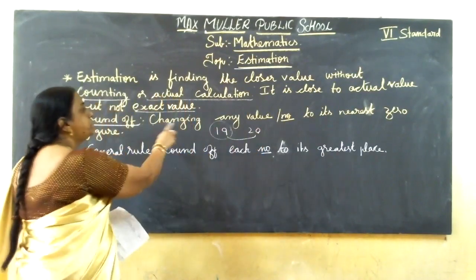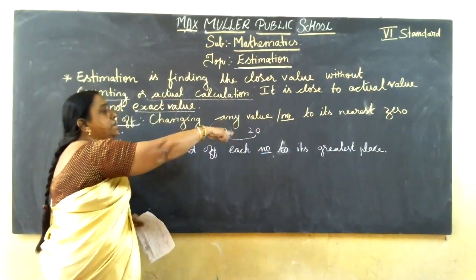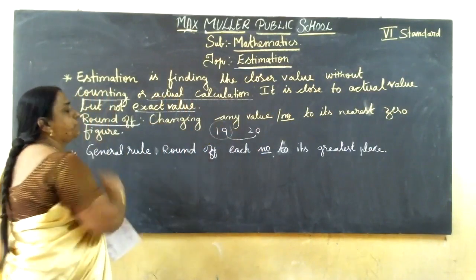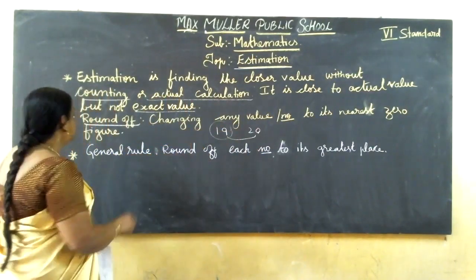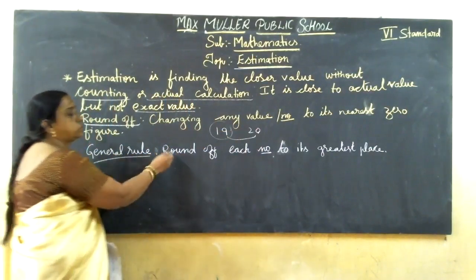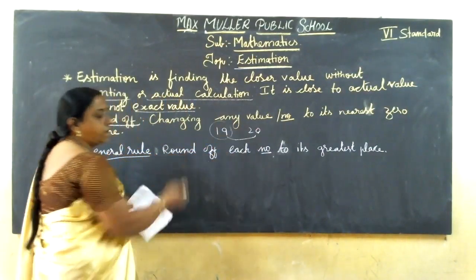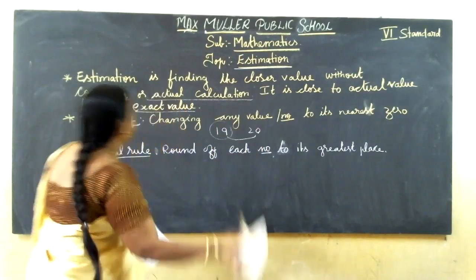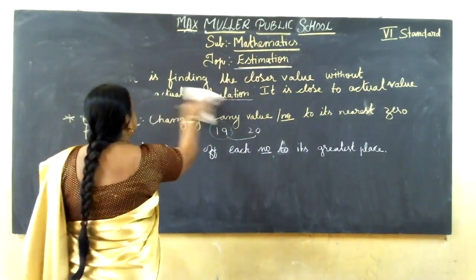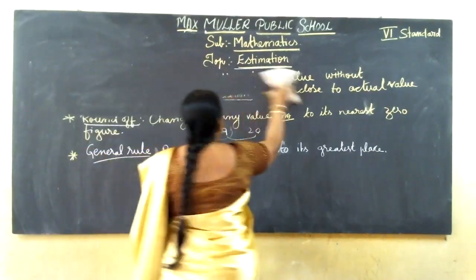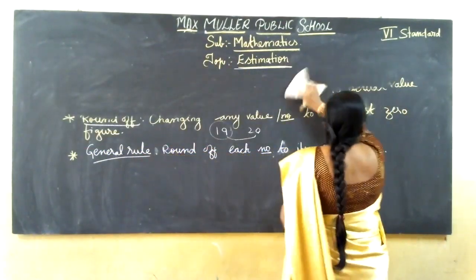Round off means changing any value or number to its nearest zero figure. I'll give many examples, then you can understand. First I'll explain this general rule, then I'll come to the examples, and you can understand easily. Estimation is not the actual value, but it is close to the exact. Understand?